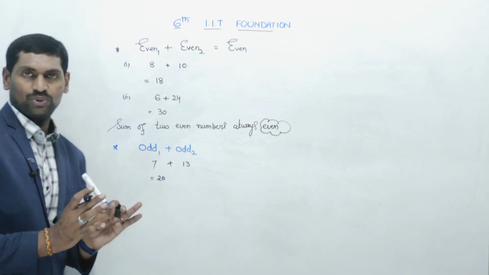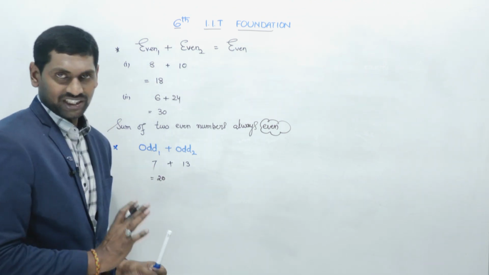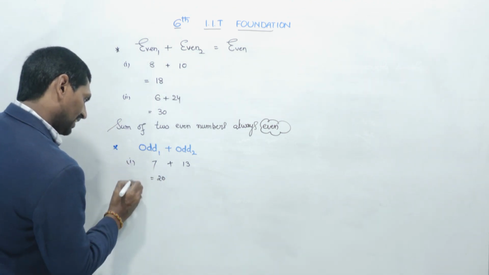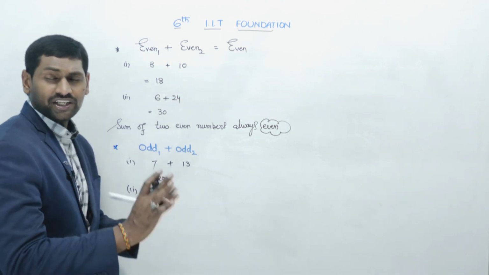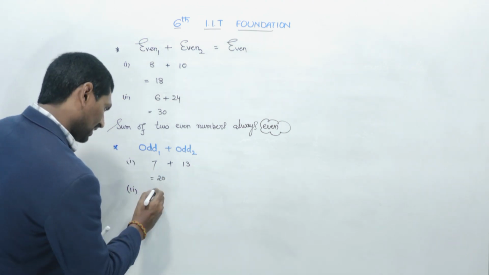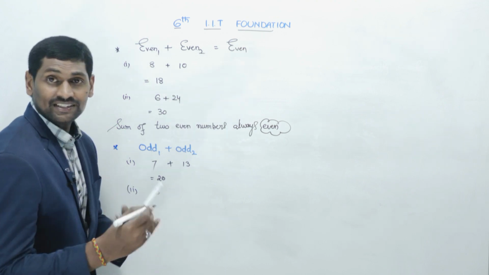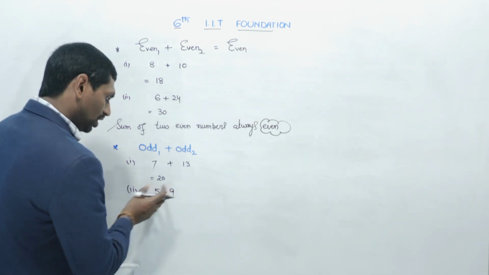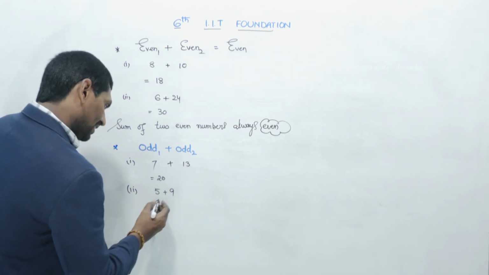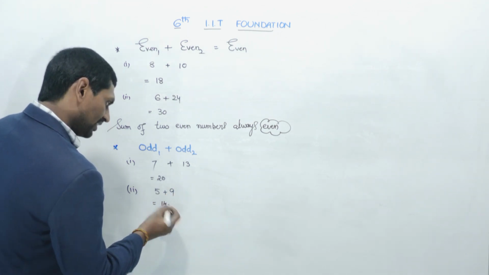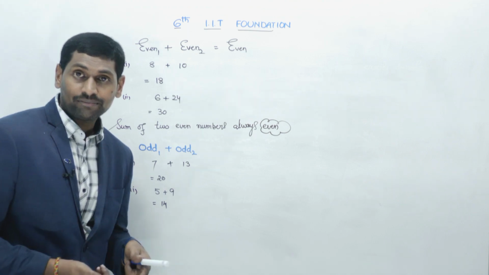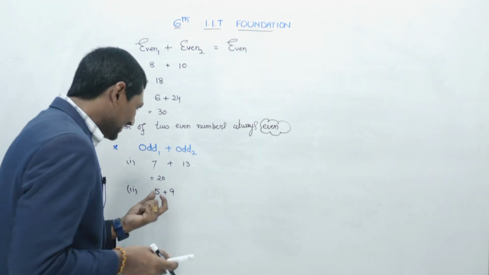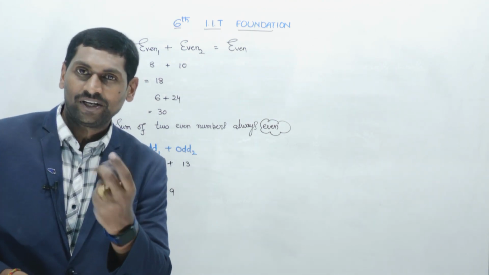In the first situation, I got the answer 20. Let me take another example. Any odd number you say? Okay, 5 is an odd number. Next, 9. 5 and 9 are both odd numbers. So 5 plus 9 is 14. Is 14 also an odd number? No. 14 is an even number which is exactly divisible by 2.